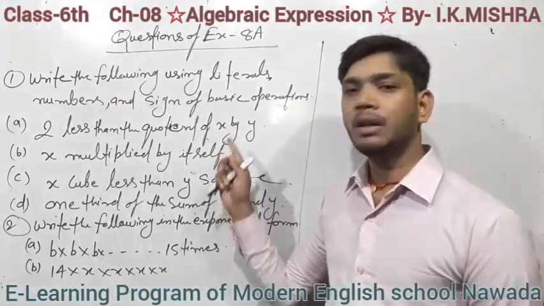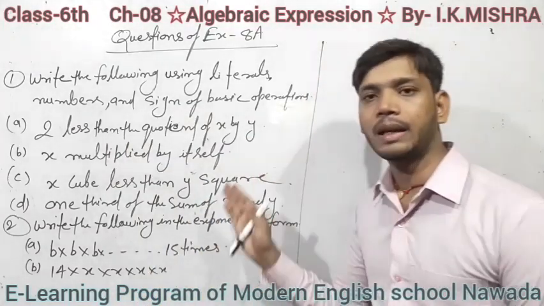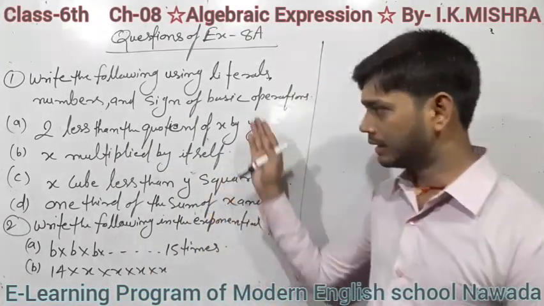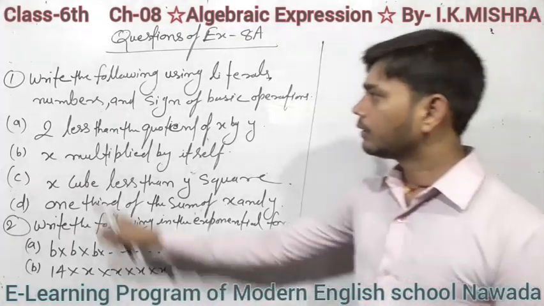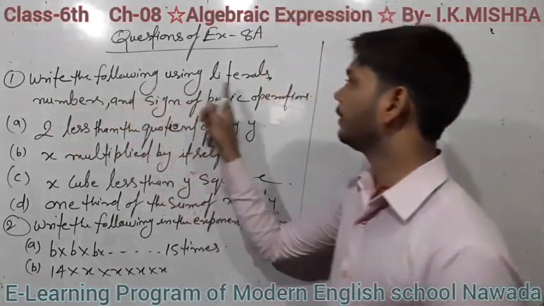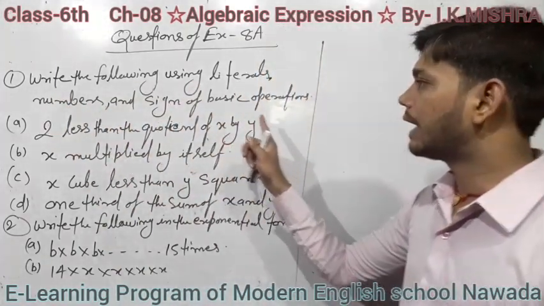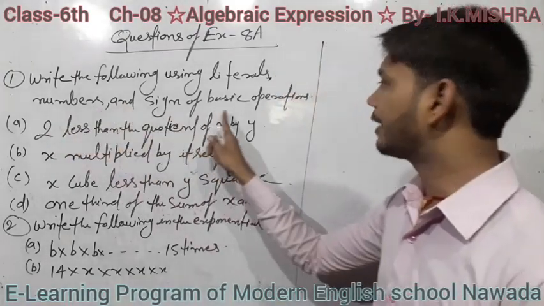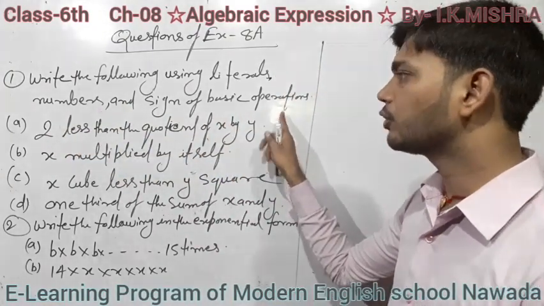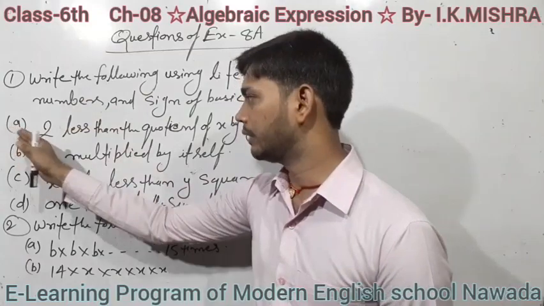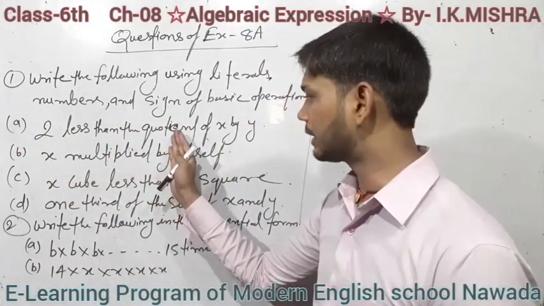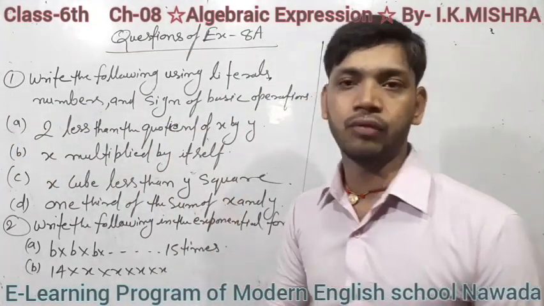Students, here some questions of your exercise 8a are written on the board. The first question: write the following using literals, numbers and signs of the basic operations. That means you have to write this statement in algebraic form.